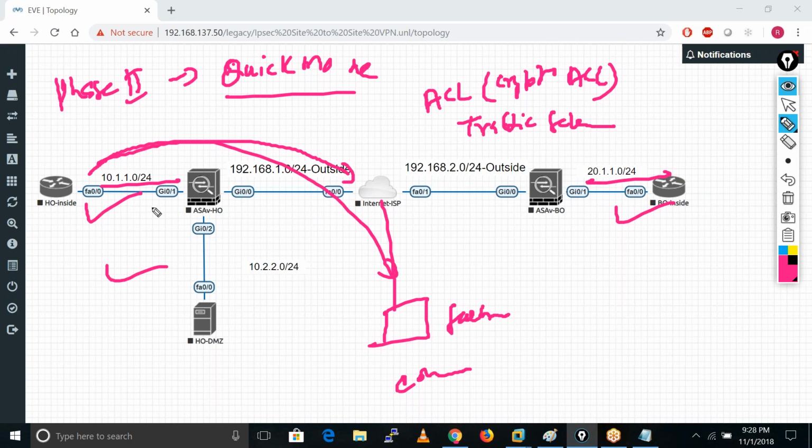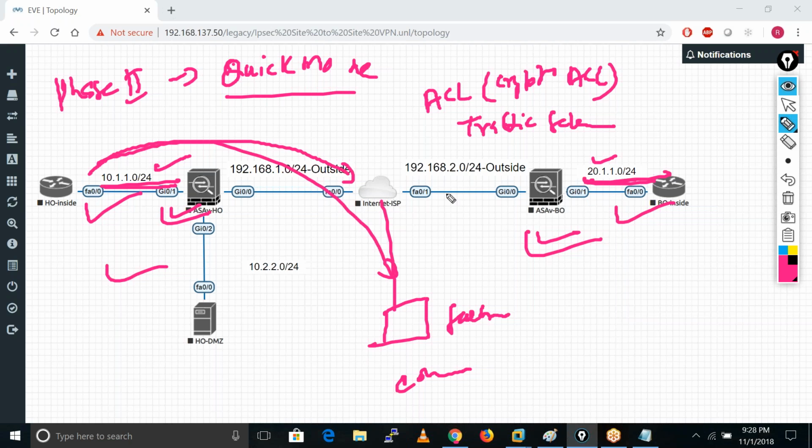If we write the crypto ACL on this firewall, this is the source and this is the destination. When we write the ACL on the other firewall, this becomes the source and this becomes the destination. So these ACLs are mirror images of each other.